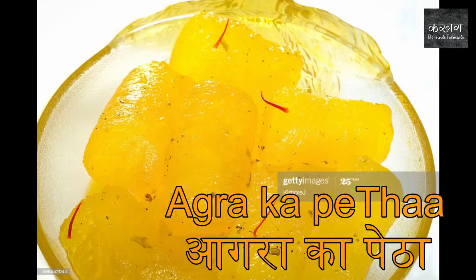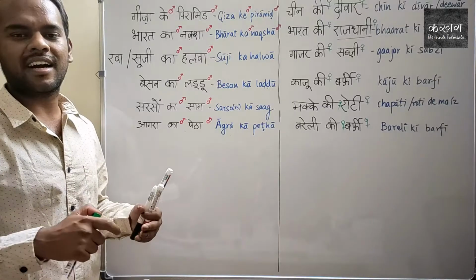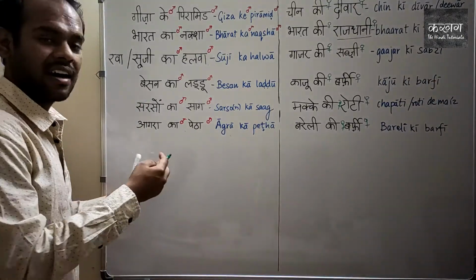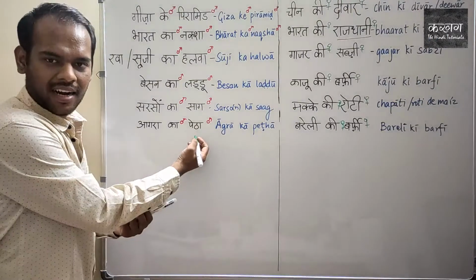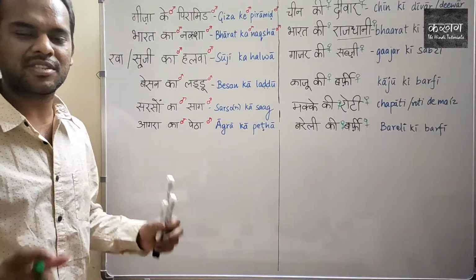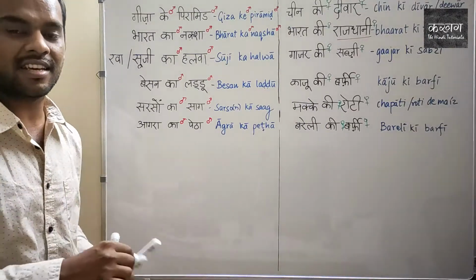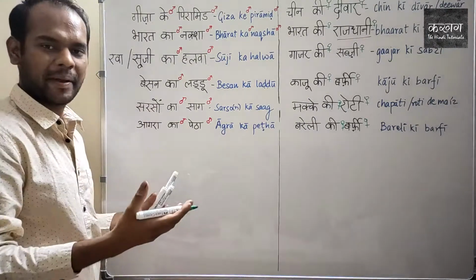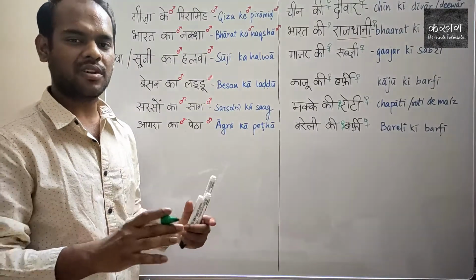Okay. Agra ka petha. Petha is yet another sweet, and it's very sweet that I cannot eat it too much. I only eat a bit of it. So Agra ka petha means the petha of Agra. Agra is the name of city. Okay, you must know Agra. Agra is the city where Taj Mahal is located. Agra ka petha is the petha that is sold in Agra.